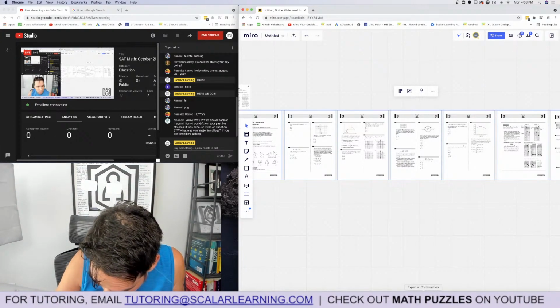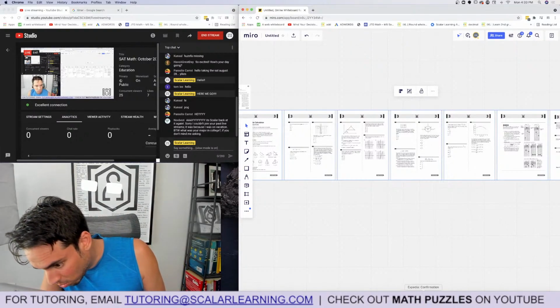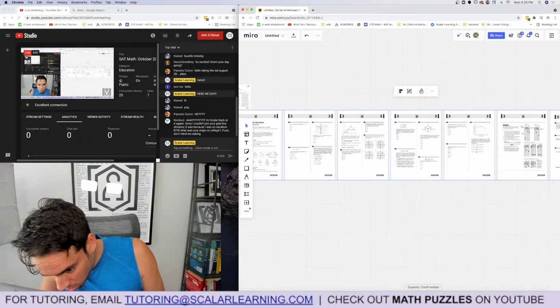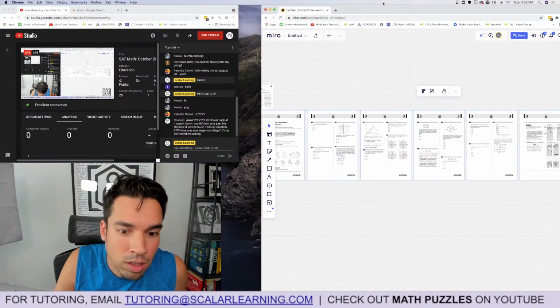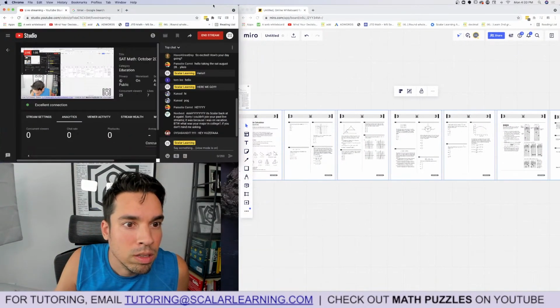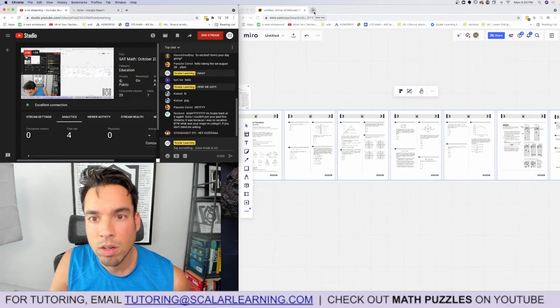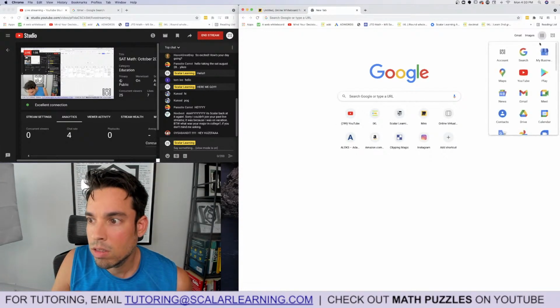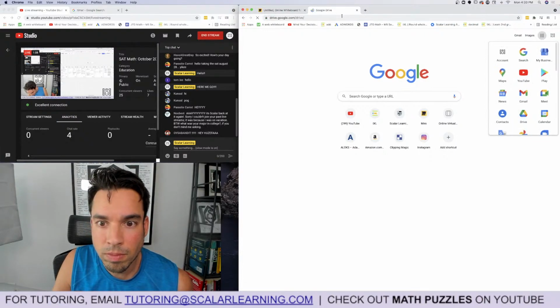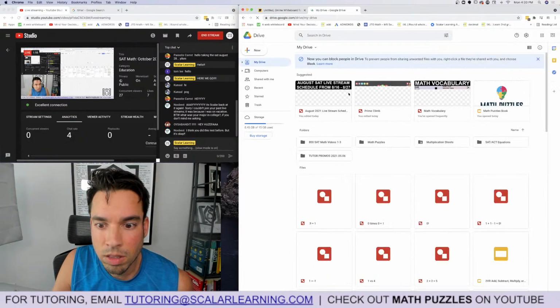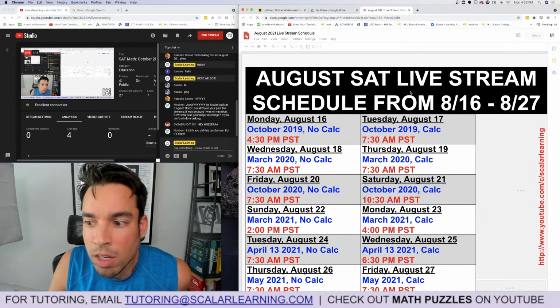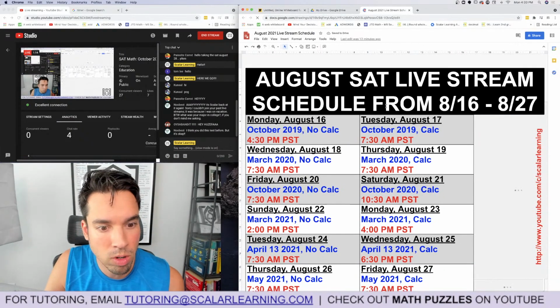And more important than anything, I have got a schedule that I want to share with you guys because we're doing it right this time. We're actually getting everything organized. So you guys are going to know the times, the days, everything for the next 12 days. And I'm just trying to find that document. Hold on. Where did I put it? Here we go. Okay, check it out. So here's the live stream schedule for the next 12 days.